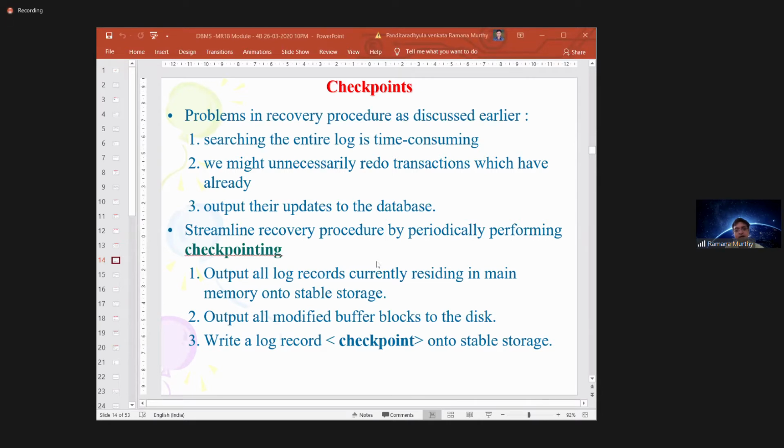Until the end, maybe the previous month's transactions are already permanent. You already decided whether you want to redo or undo, whether it is final or not, whether the transaction is successful or cancelled. For example, a bank has to leave the office only at the end of the day after finalizing each and every transaction. They have to finalize whether it is successful or failed. Otherwise, they can't leave the office.